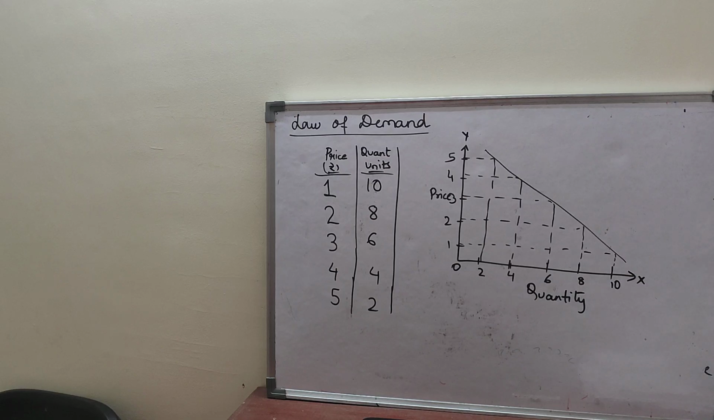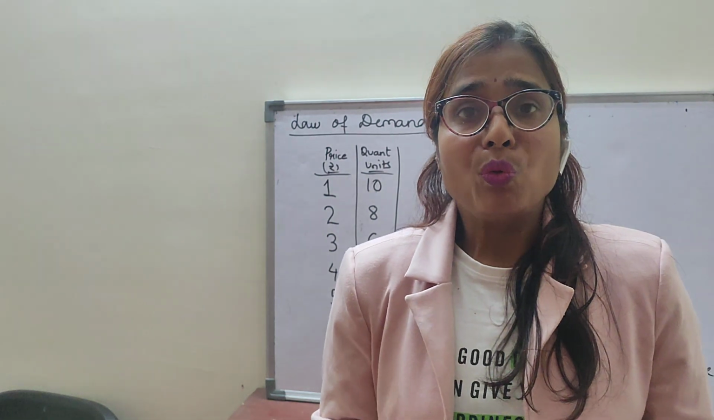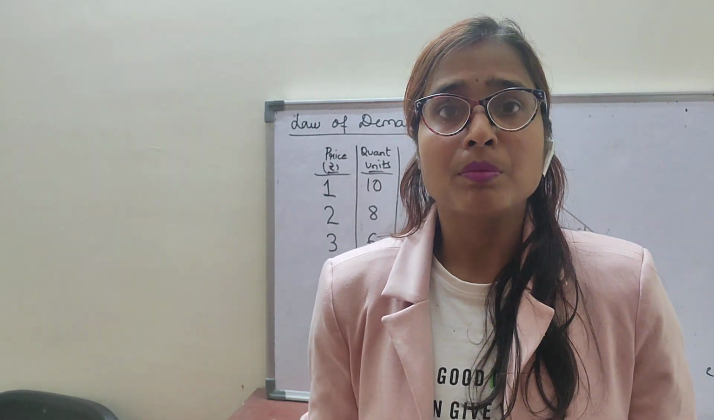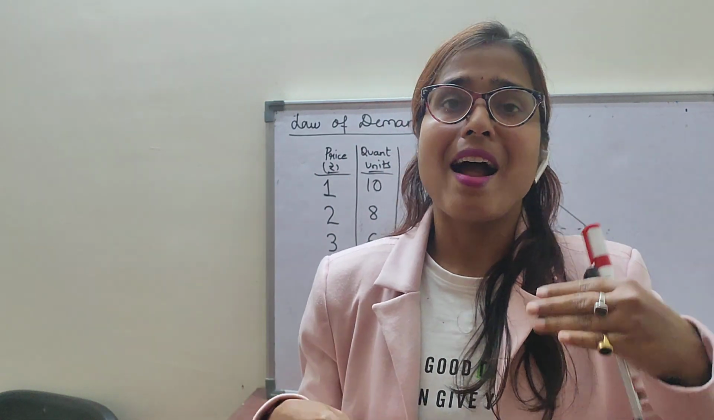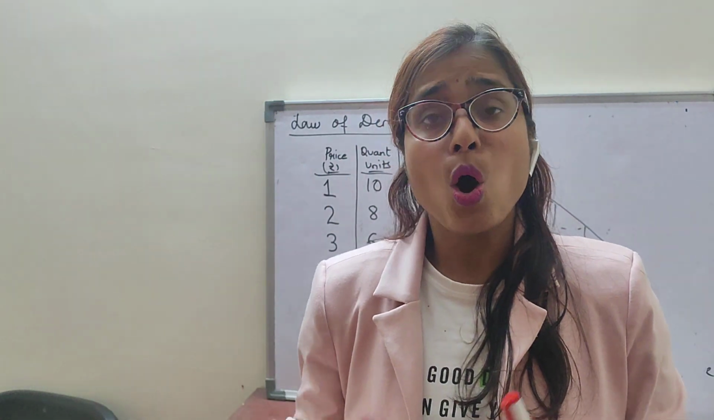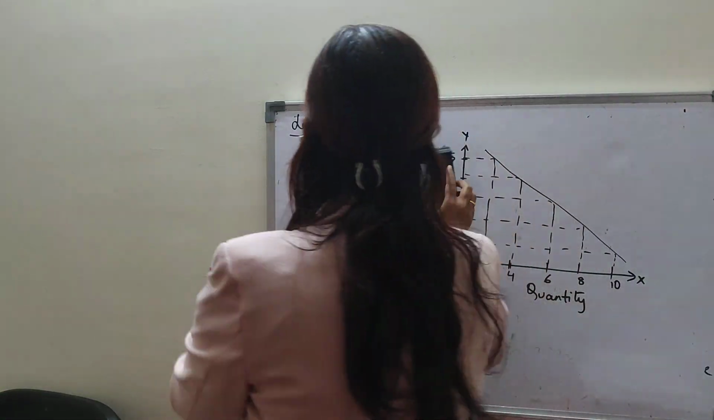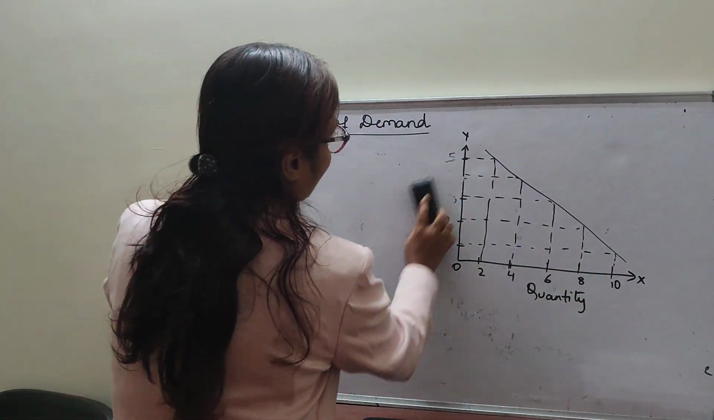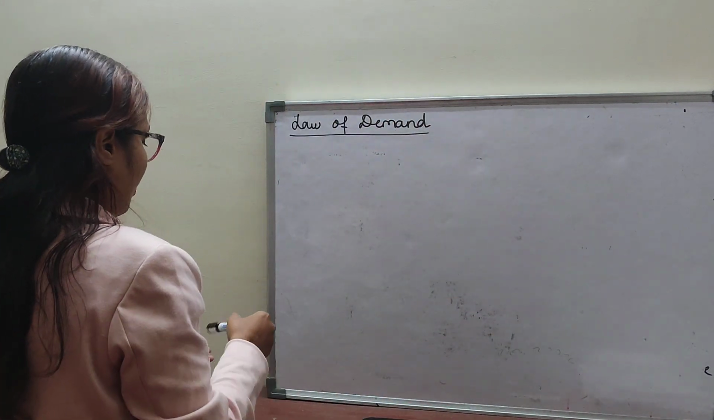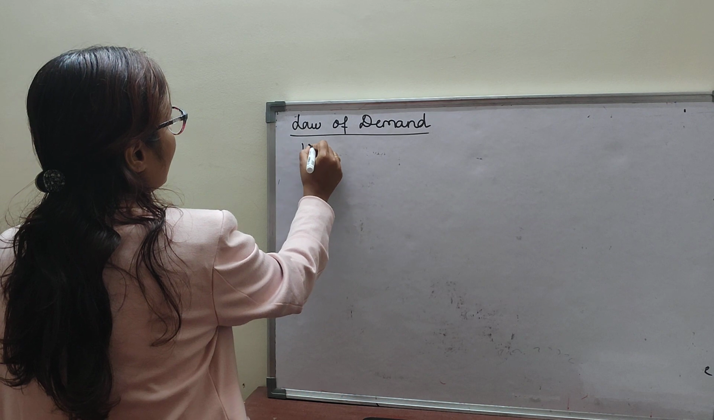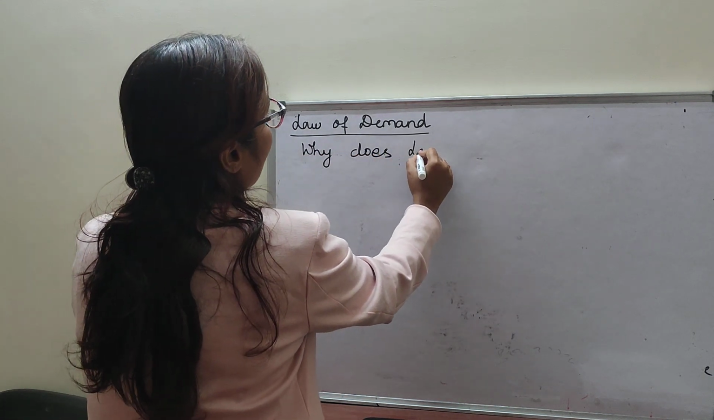Note it down, please. Now, I will explain why consumers demand more quantity at a lower price and lesser at a higher price, or why the law of demand operates. Clear? I hope you have noted this down. See, a question comes in the exam: why does the law of demand operate?